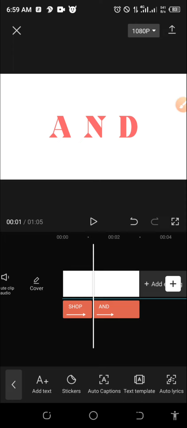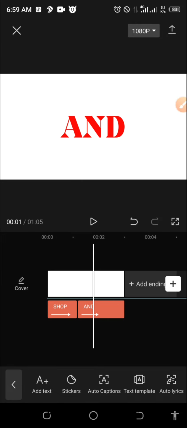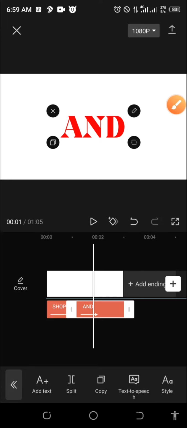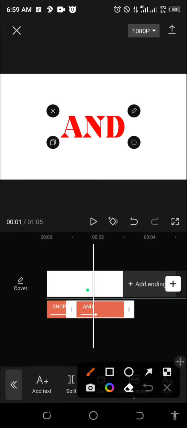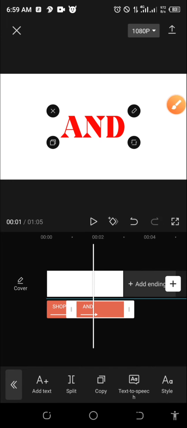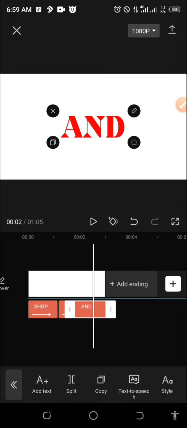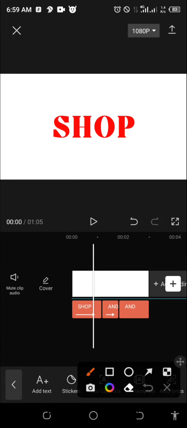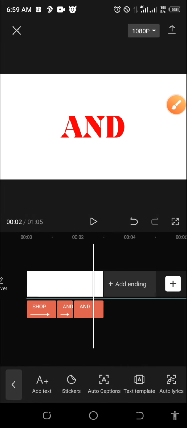After and I will have to break it again. I pause the video, and so this is where and finishes. Are you seeing my ruler? I will click on my text bar, which is this. You see my ruler? This is where and finishes. I will split again. Click on split down here. So now the next thing, I will edit the next one. Remember, this text column is only for shop. This one now is for and. Then this remainder is still on and, because it's and that I wrote last.